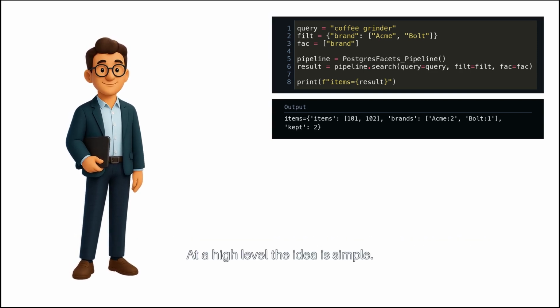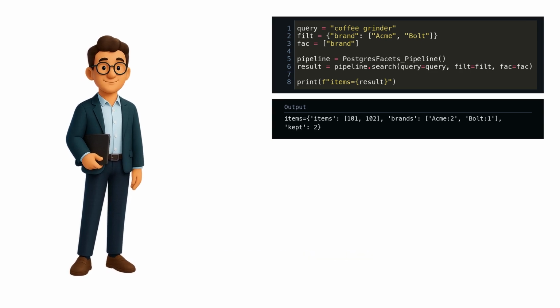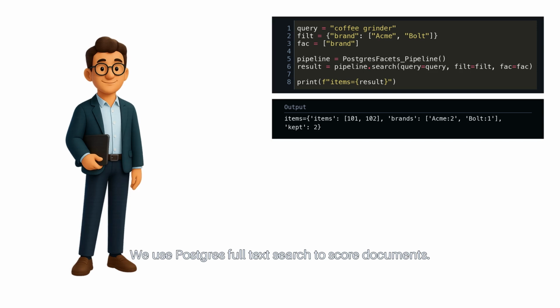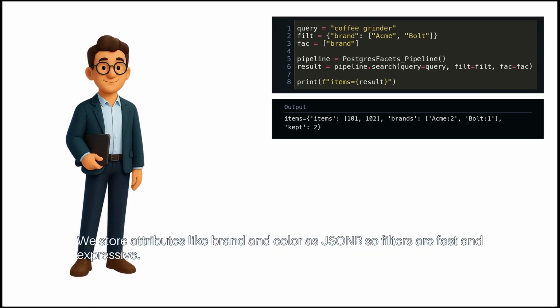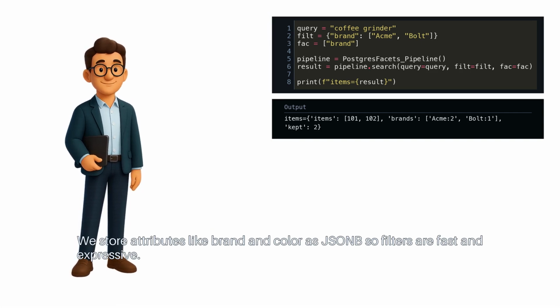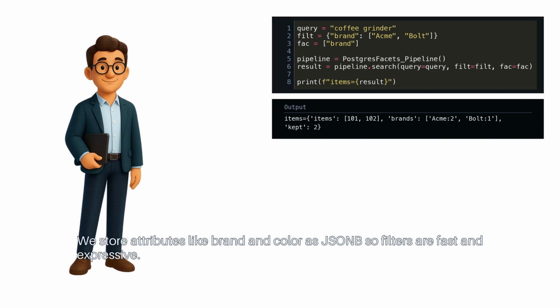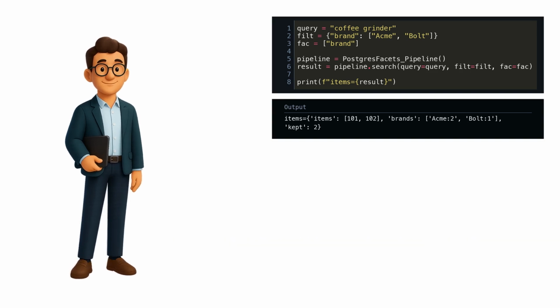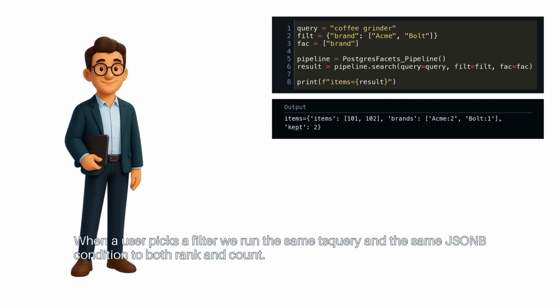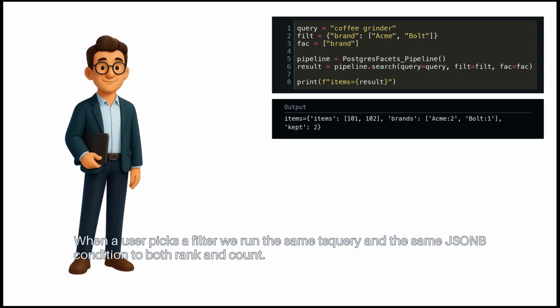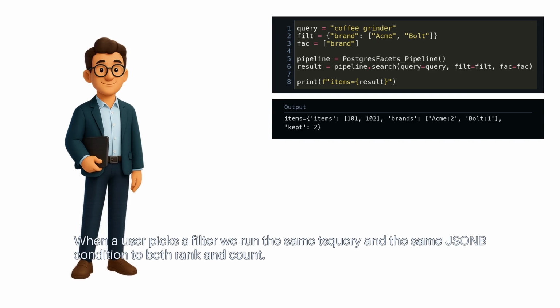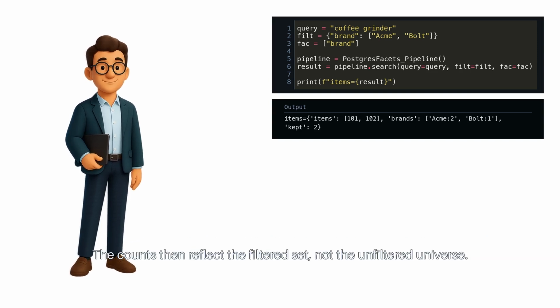At a high level, the idea is simple. We use Postgres full text search to score documents. We store attributes like brand and color as JSONB, so filters are fast and expressive. When a user picks a filter, we run the same tsquery and the same JSONB condition to both rank and count. The counts then reflect the filtered set, not the unfiltered universe.